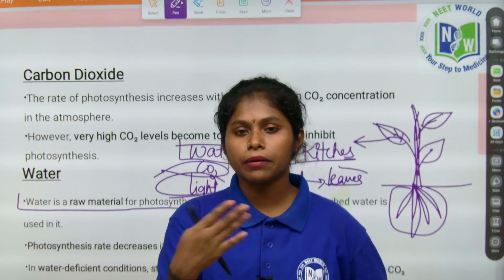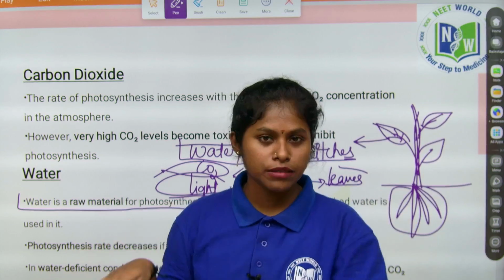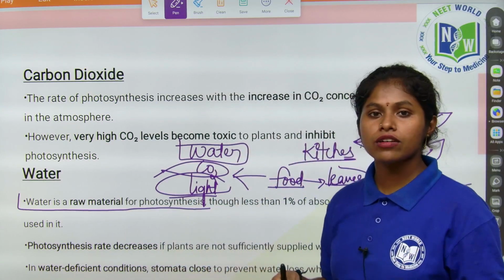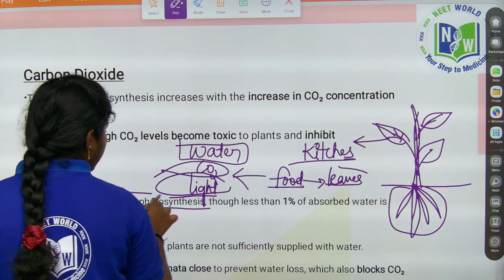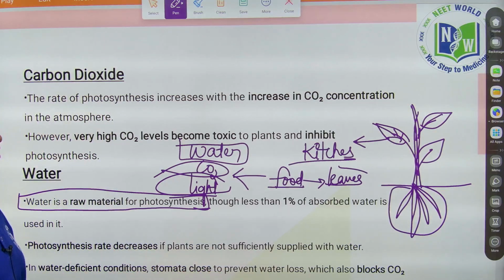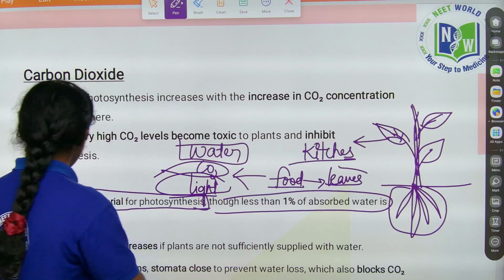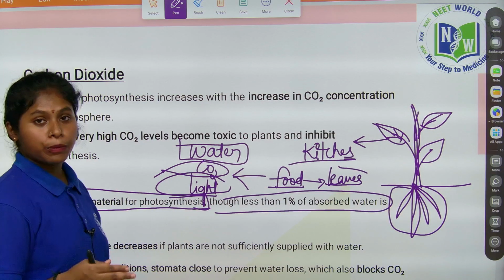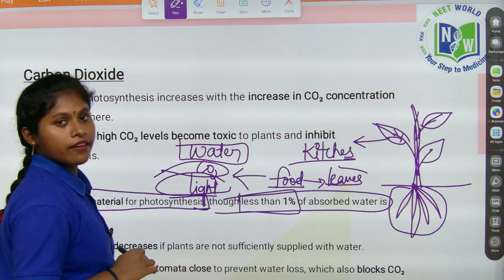It comes to the atmosphere, so all living organisms utilize it, including humans. Oxygen is very important. So here, water is a raw material for photosynthesis, one of the raw materials required for the process. Though less than 1% of the absorbed water is used in it. How much percentage of the absorbed water is used to prepare photosynthesis? Less than 1%.